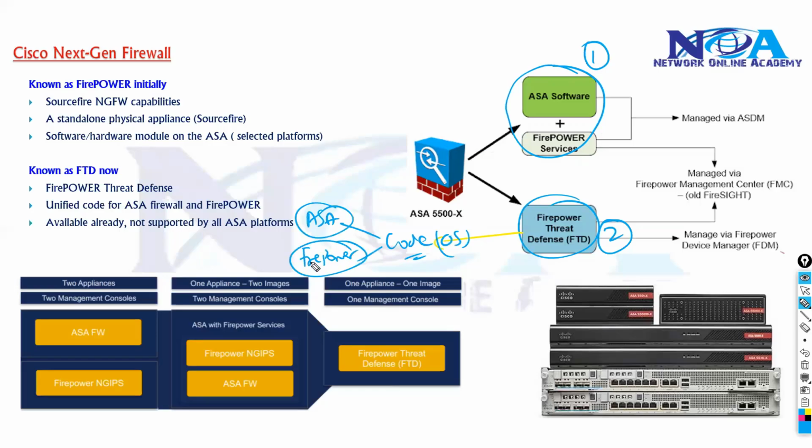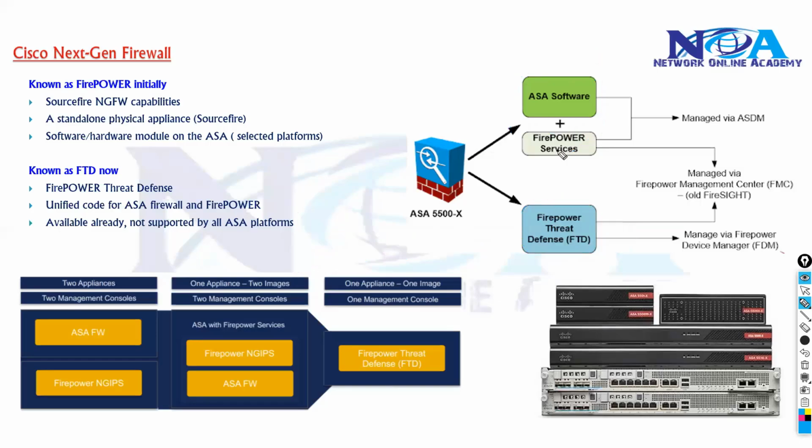So you may see these two things. If your company is already using an ASA and you want some additional FirePower services, you can add a module, or you can add a separate FirePower device as well. This is a little bit confusing, because mostly people say FirePower and add FirePower services on the ASA, and some people call it FTD. So in your network, you can have these options.